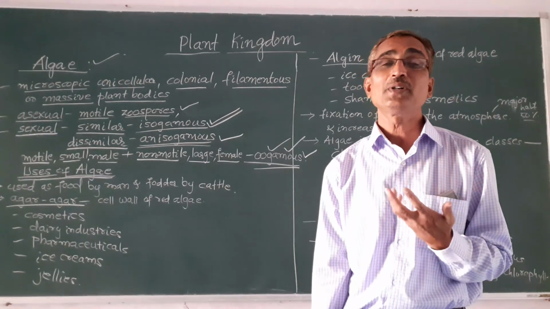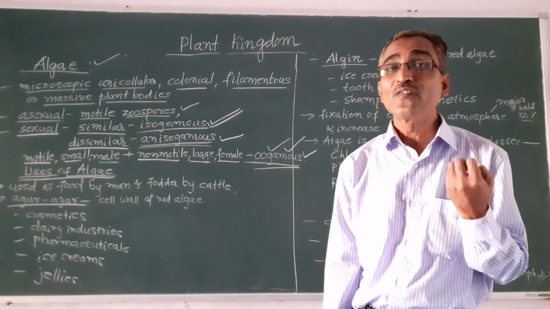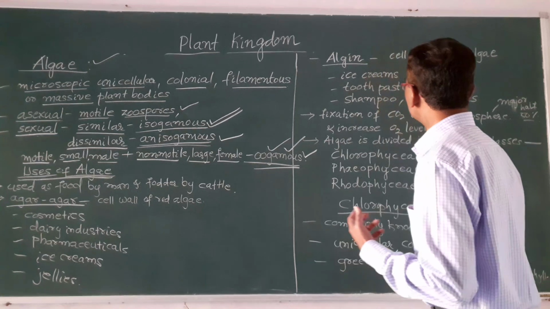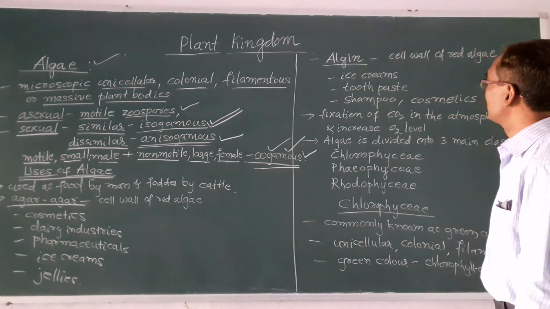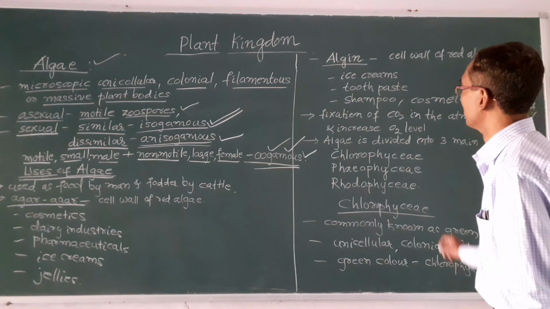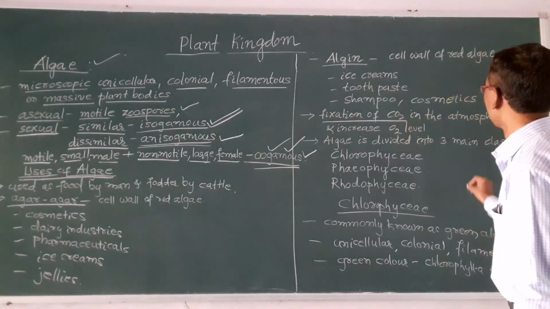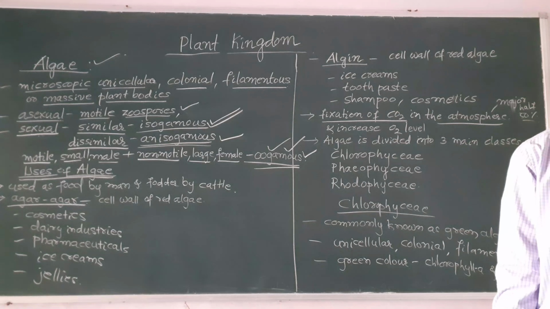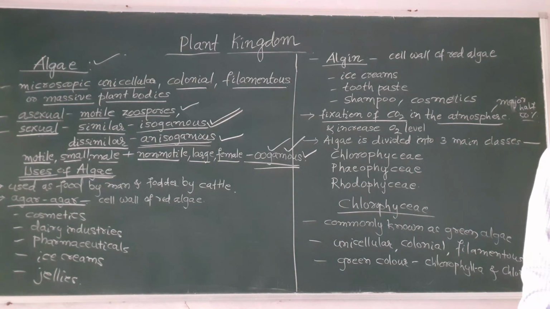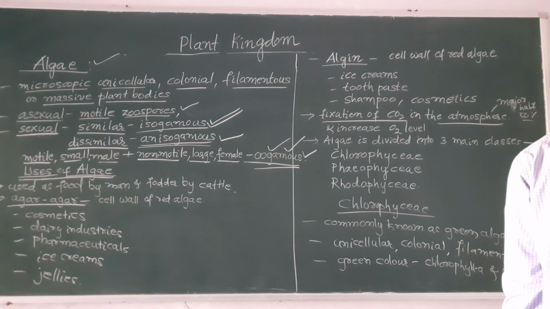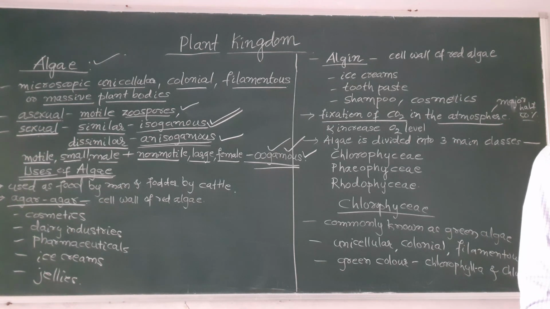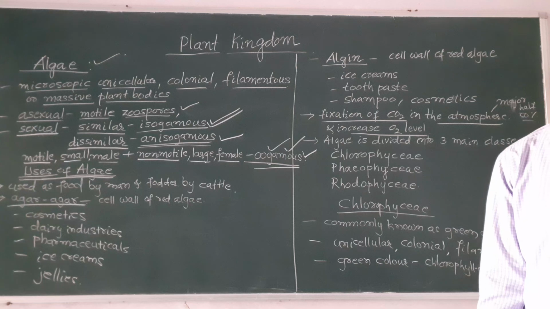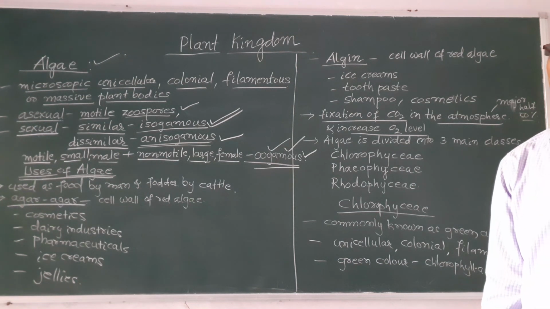Almost 50% of the atmospheric carbon dioxide is fixed by algae for photosynthesis, and thereby they increase the oxygen level in the immediate environment. That is one of the major usefulness of the algae.